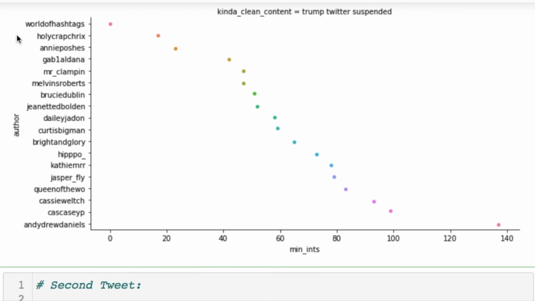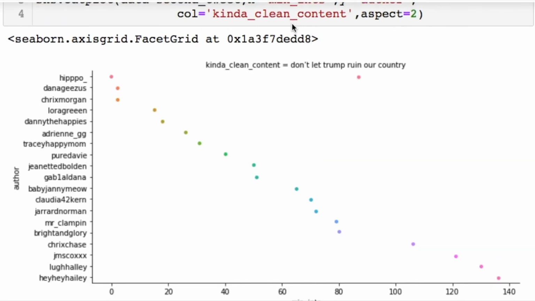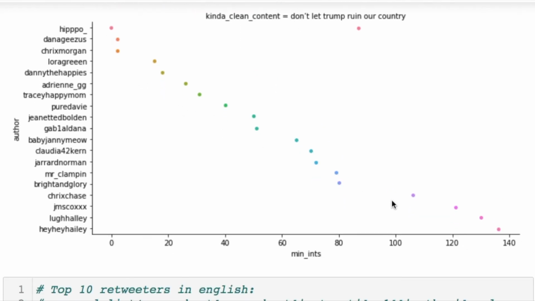So you'll notice that this world of authors, who is always chucking out retweets, in this case to the first one, and then you have all these little trolls that are coming in along the way retweeting all this garbage here, and this is your tweet right here. We do the same thing for the second tweet, and here's what this one looks like. Here's the first person that tweeted this off. This is the original person in this case, and then here's all the other people that are doing the retweets from there, from the minutes.